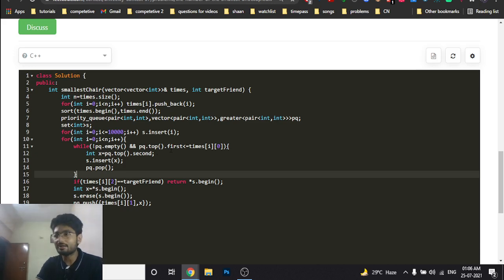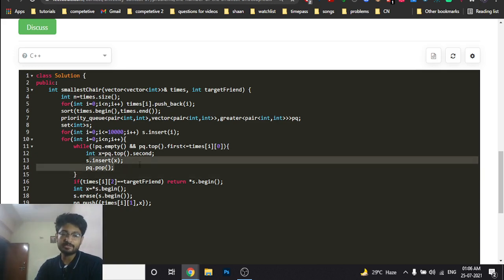So if they are, then what we'll do is pop out that element from the priority queue and insert that seat back into the set, because that seat will get free the moment I enter. So that's how we're going to pop it out from the priority queue and insert that seat back into the set.